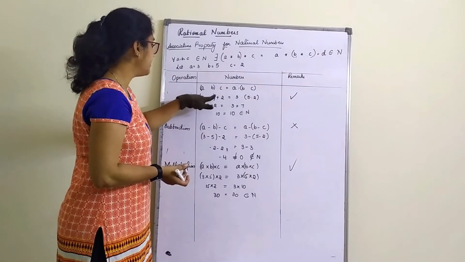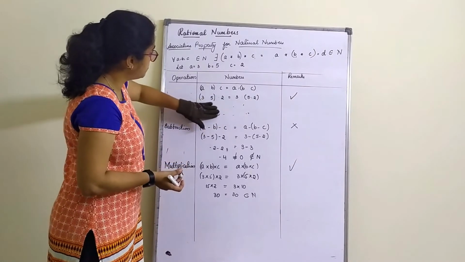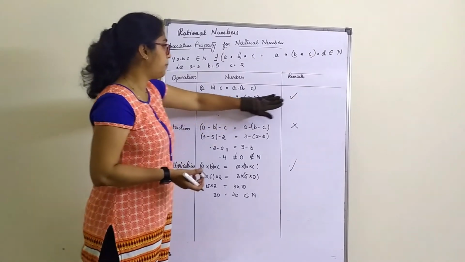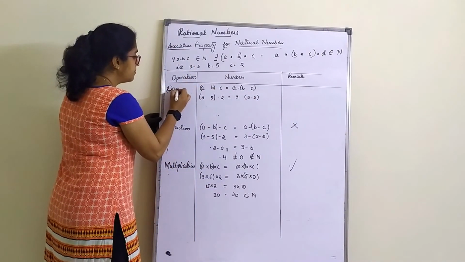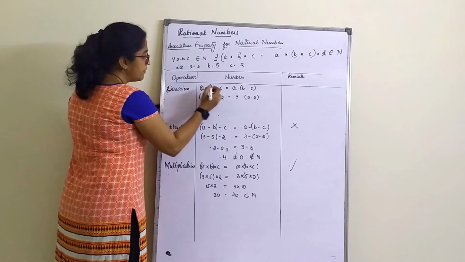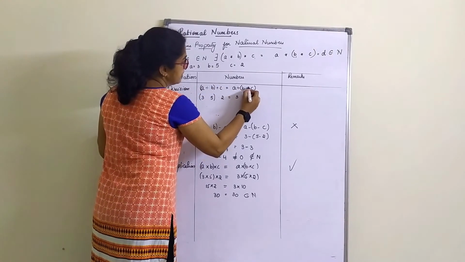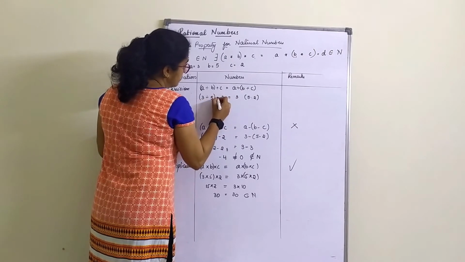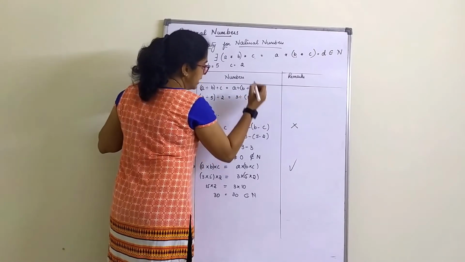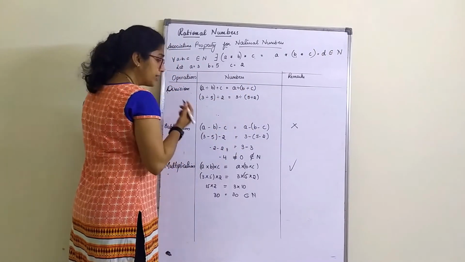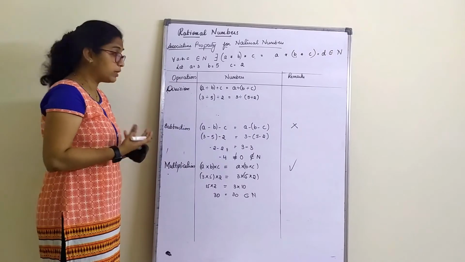We know that division does not hold good for natural numbers under the associative property. So for division, I have to check A divided by B divided by C. So this is 3 divided by 5 divided by 2, versus 3 divided by 5 divided by 2 with the other bracketing. What I suggest here is that anyhow it is not going to be equal.